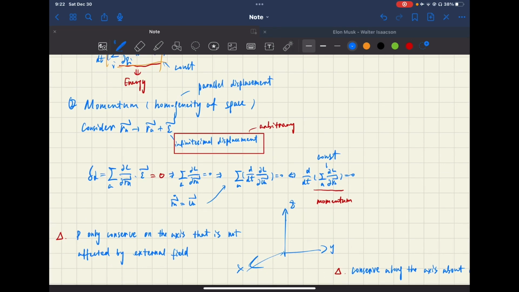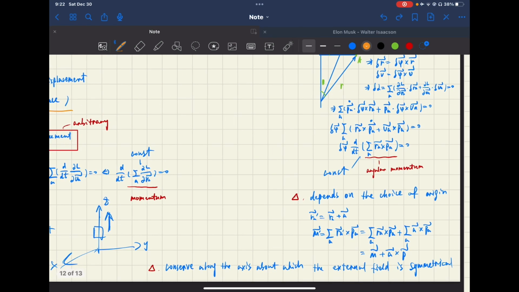Because if the external field is along the z axis and we move the object along that axis, it will suffer changes that cannot be neglected. So it will not satisfy the homogeneity of space, meaning the mechanical state of the system will not change if it suffers a parallel displacement. However, if it moves along the x-axis and y-axis, it will remain the same. So the momentum will only be conserved along these two axes.